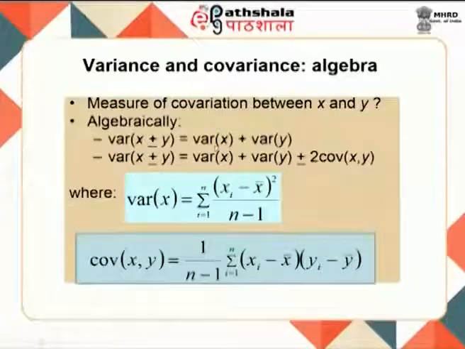Variance and covariance can also be defined by algebra. How do you find the measure of covariance between x and y? The variance of x plus or minus y is equal to the variance of x plus the variance of y, where the variance of x is the sum of (x_i minus x bar) the whole squared, where x bar is the mean of that vector, and the covariance of x and y is 1 by n minus 1, the sum from i equal to 1 to n of (x_i minus x bar) into (y_i minus y bar), where y bar is the mean.